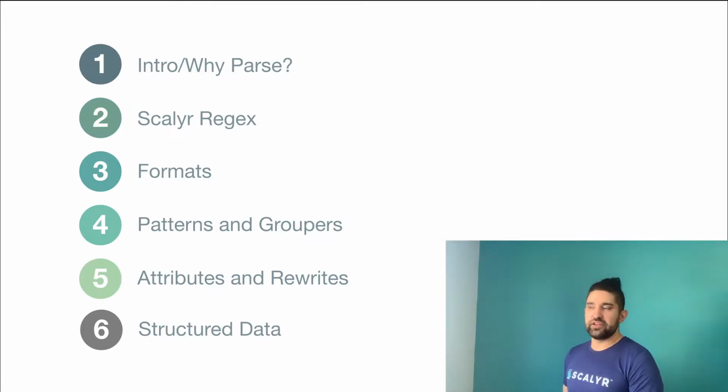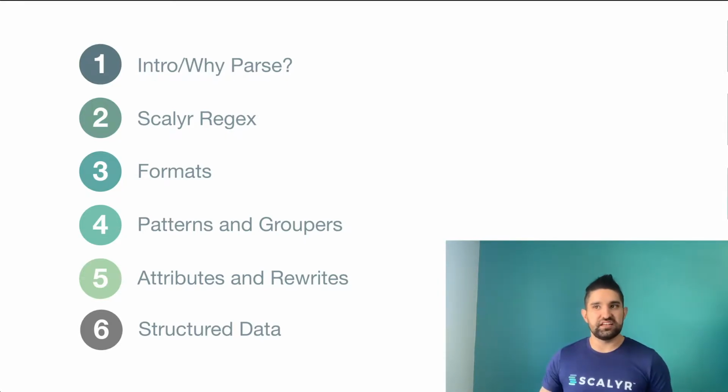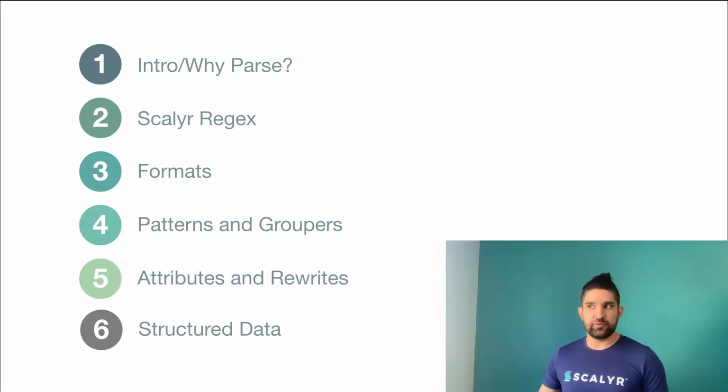Once we've gone through line formats, we're going to take a look at some of the tools that are available in our tool chest. The main tools that we are going to go through are patterns, groupers, attributes, and rewrites. This is going to allow you to take data in and modify it in a variety of different ways, by either adding data, removing data, or changing data.